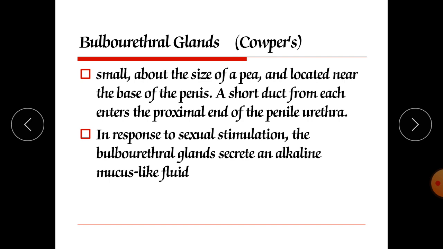In response to sexual stimulation, the bulbourethral gland secretes an alkaline mucus-like fluid, and it is also called Cowper's gland. Some males release a drop or two of this mucus upon sexual arousal and erection. The fluid does not contain sperm cells.